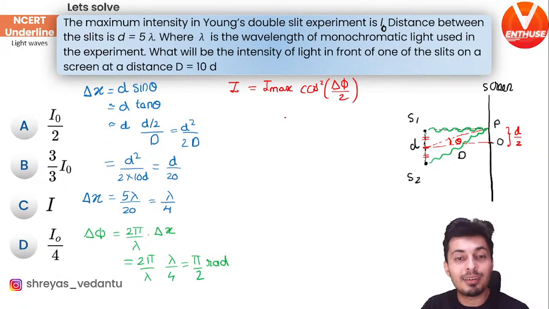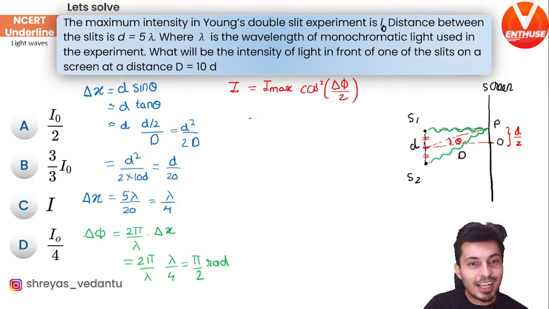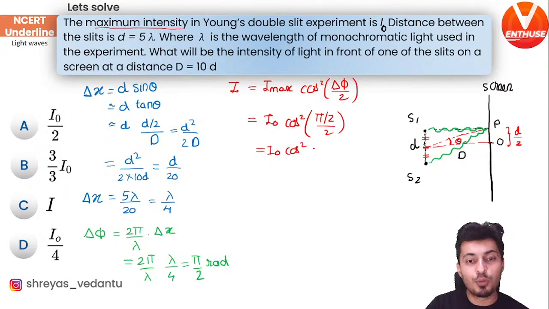That's the formula which I had highlighted in the NCERT. What is the maximum intensity? It is clearly mentioned in the first line of the question. It is I naught. And del phi is pi by 2 divided by 2. So basically it will be I naught cos square pi by 4, which is nothing but 45 degrees.